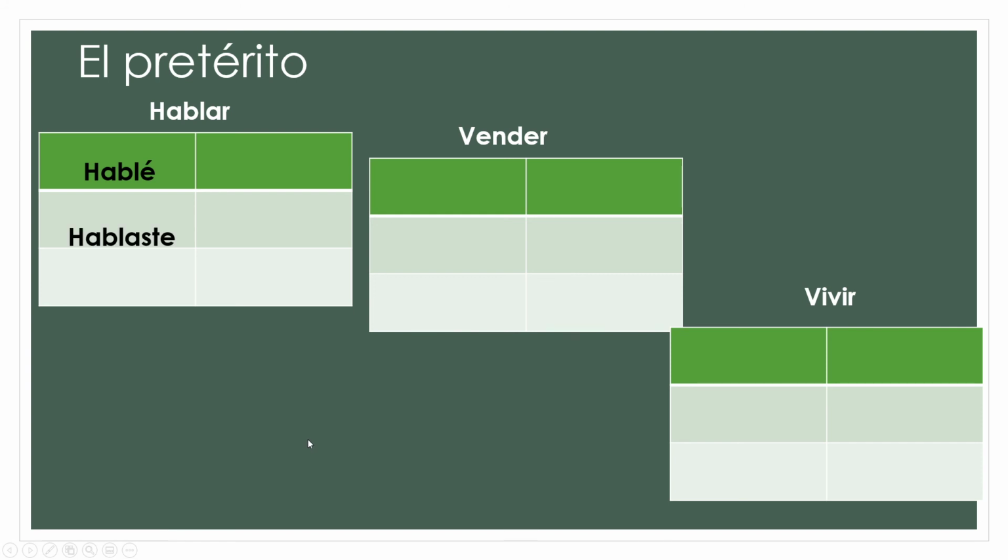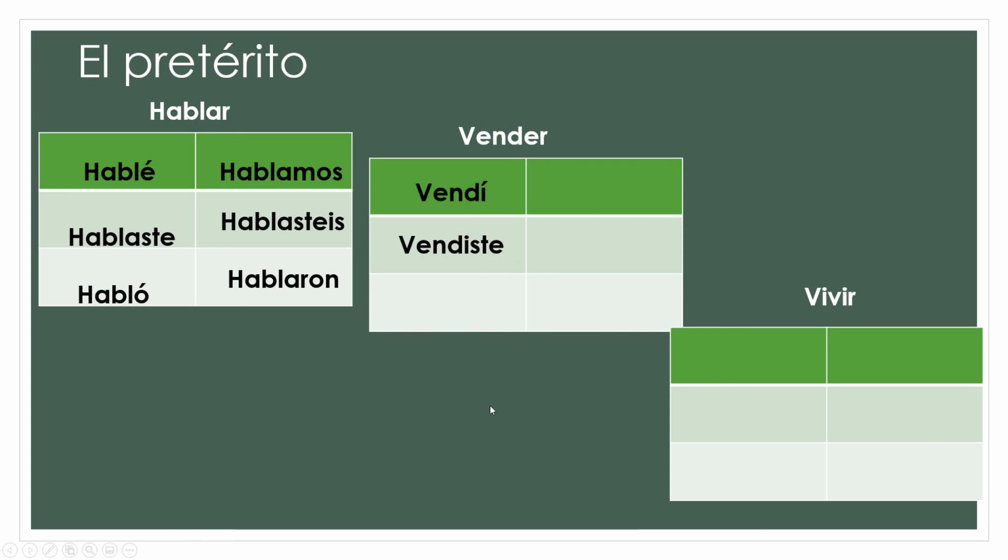Tú hablaste, ella usted habló, nosotros hablamos, vosotros hablasteis, ellos ustedes hablaron. Okay, those are all your AR endings. Vender, it's an ER verb, so you've got to use ER endings for the preterite. So I sold, yo vendí, con acento. Tú vendiste, ella usted vendió. Nosotros vendimos, vosotros vendisteis, ellos ustedes vendieron.